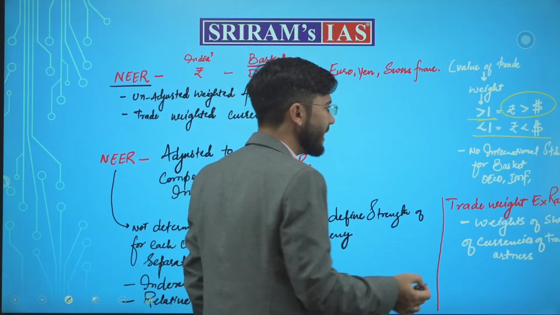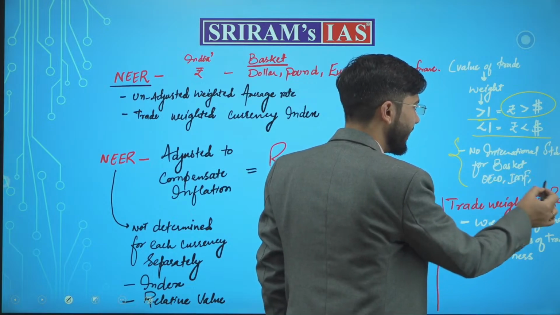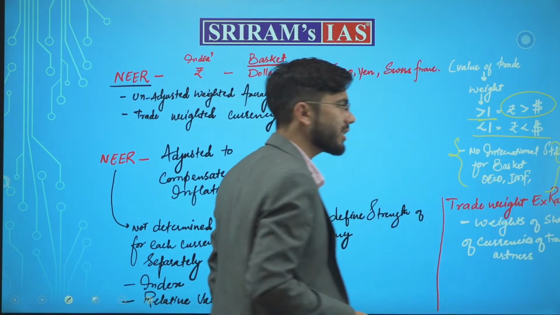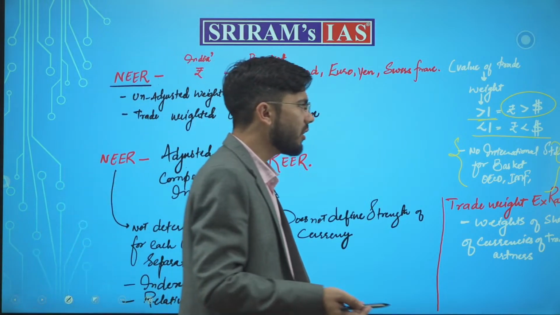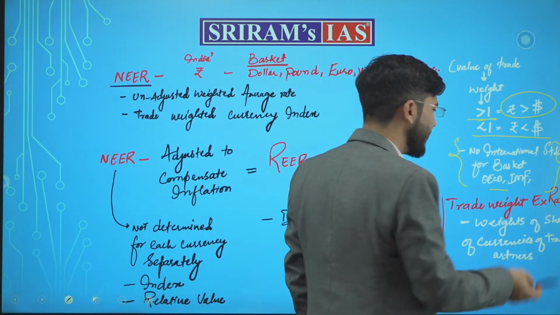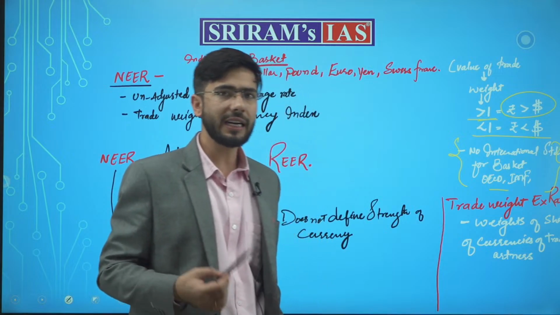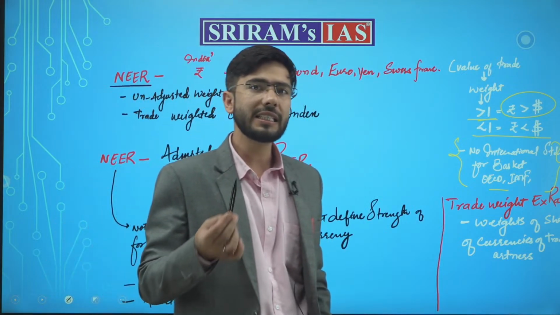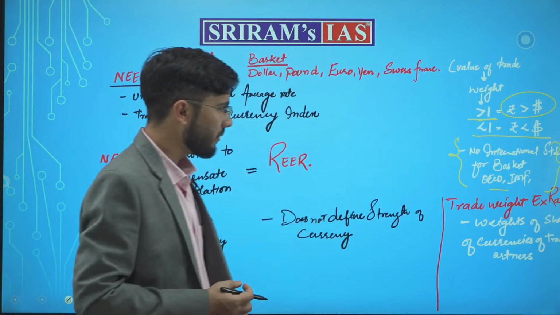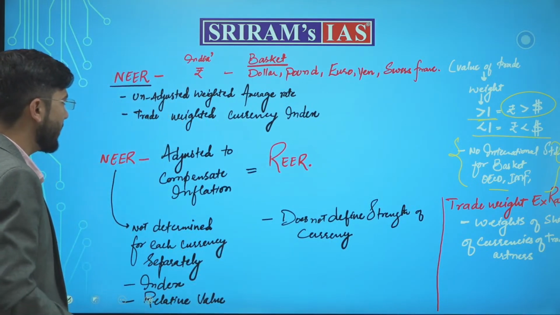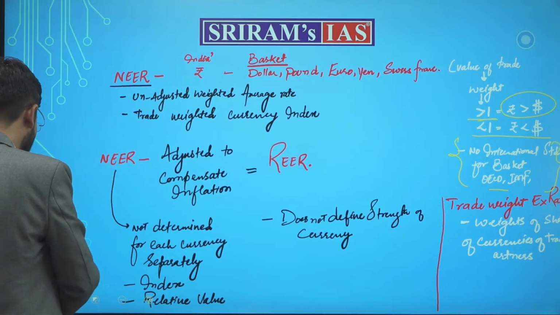Next, there is no defined international standard to select this basket of currencies. Every organization, whether that is the OECD or the International Monetary Fund, selects its own currencies for its own comparison. One more thing we need to remember is what NEER and REER are.